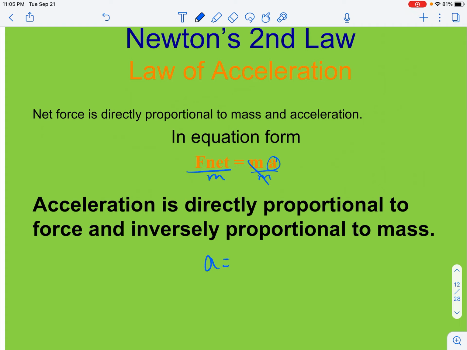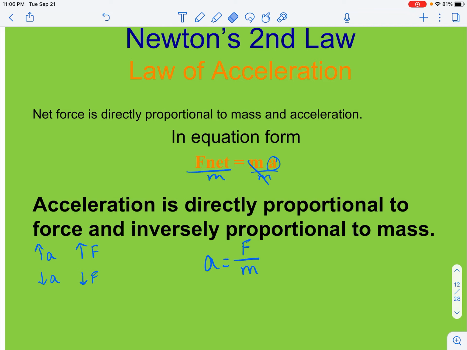So my acceleration is going to be force divided by mass. When it says the acceleration is directly proportional, here's what that means. If I increase my acceleration, it means I must also increase my force. They both increase together. If I decrease the force applied to my object, then the object will experience a lesser acceleration. So they will both decrease together. This is what we mean when we say directly proportional.